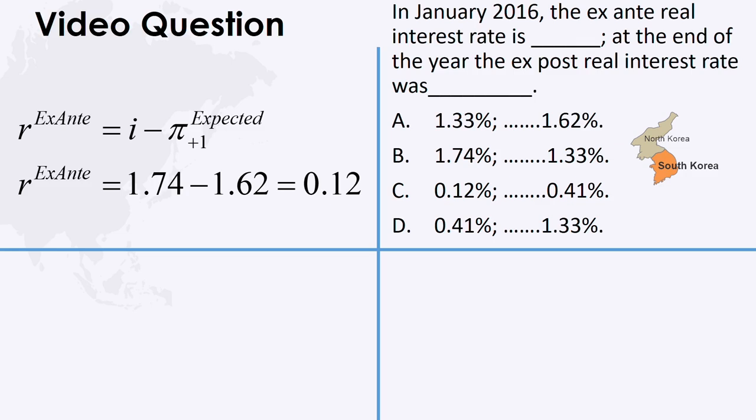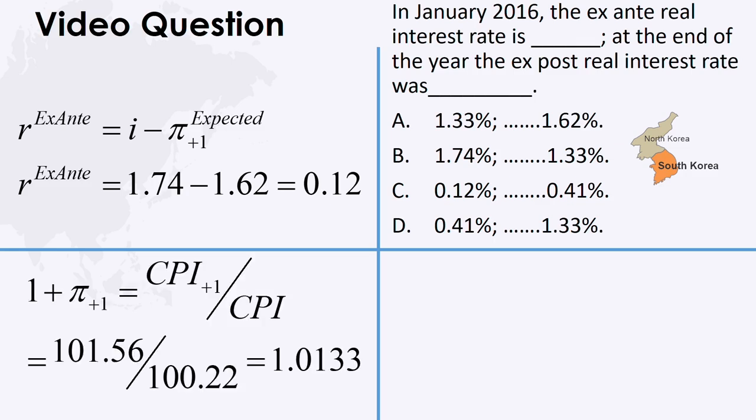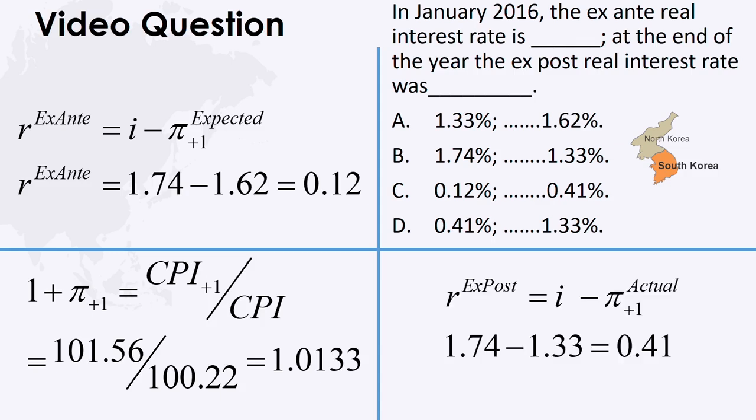The ex-post real interest rate is the money interest rate minus the actual outcome of inflation. The gross inflation rate is the CPI at the end of the year relative to the CPI at the beginning of the year. This is equal to 101.56 divided by 100.22, or 1.0133. This implies a net inflation rate of 1.33%.